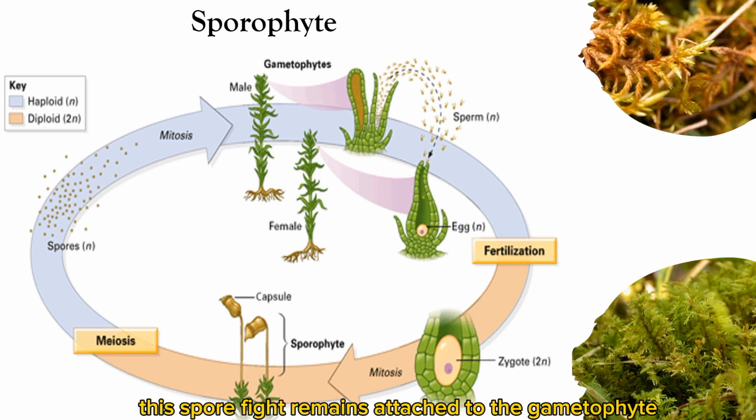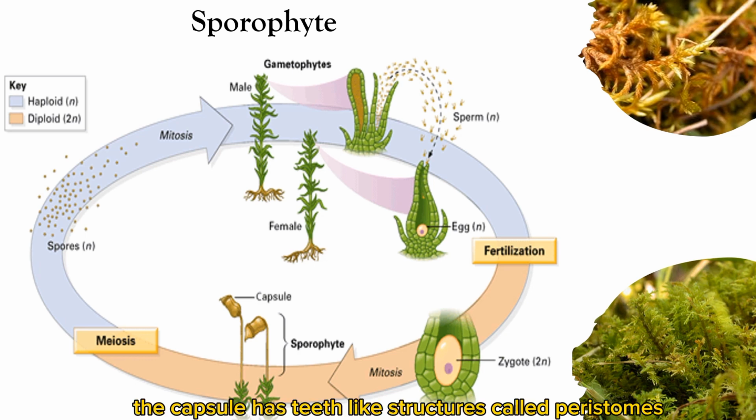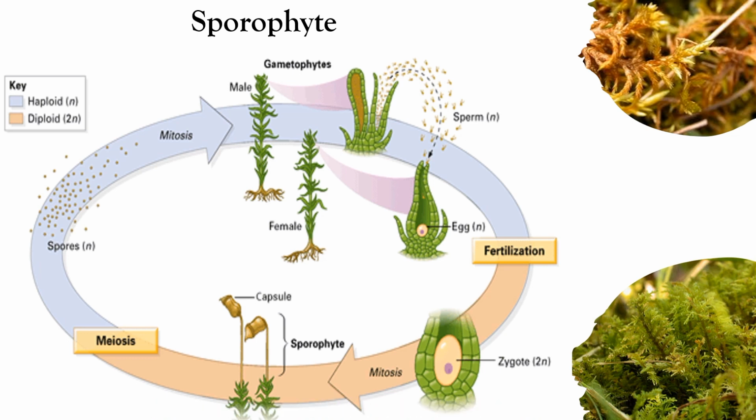This sporophyte remains attached to the gametophyte, which is similar to a parasite and is dependent on it for food and water, which divides by mitosis. The capsule contains spore-producing cells which undergo meiosis to form haploid spores. The capsule has teeth-like structures called peristomes, which prevent spores from falling off in wet conditions. When the conditions are favorable, the spores are ready to be dispersed, the operculum and peristome fall off, and spores are scattered in the environment.